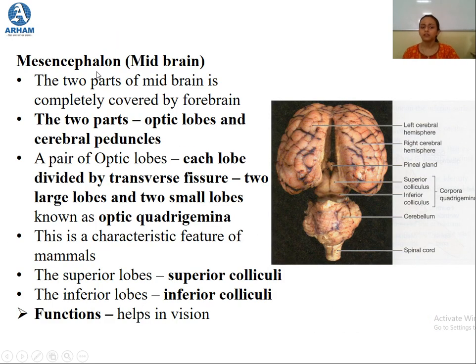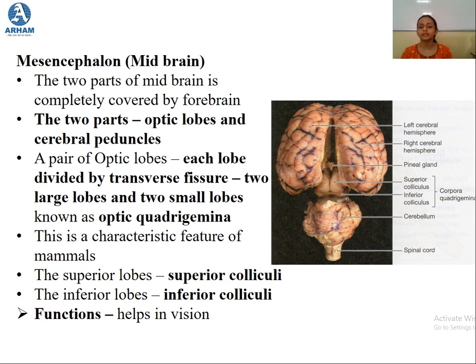Now in this part, we'll be starting with mesencephalon, that is the midbrain, the second structure of the brain. Previously, when we saw the basics of the structures, we saw that mesencephalon is divided into 2 parts: the optic lobe and the cerebral peduncle. The 2 parts of the midbrain are completely covered by the forebrain, because the cerebrum covers the maximum area, that is 85% of the area, so it covers the complete midbrain.